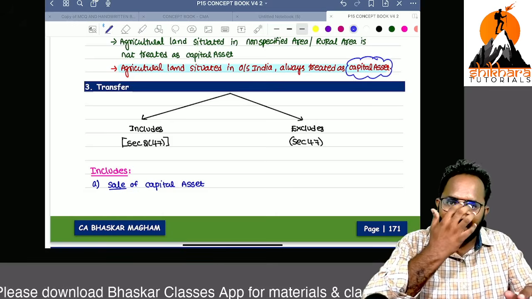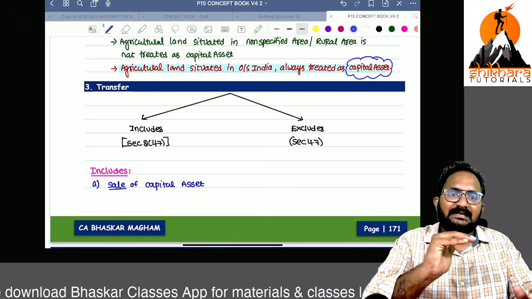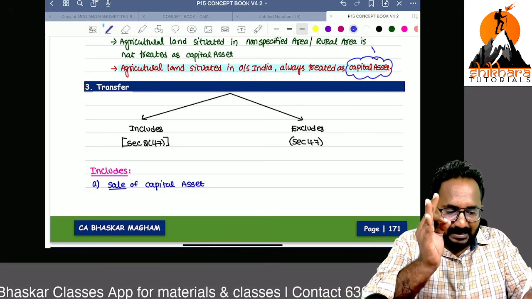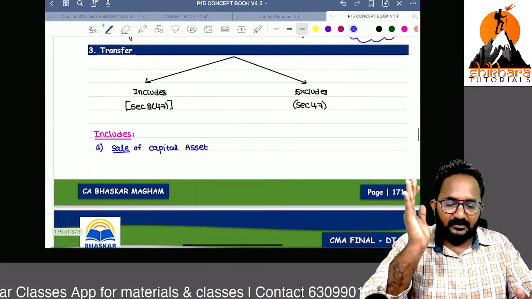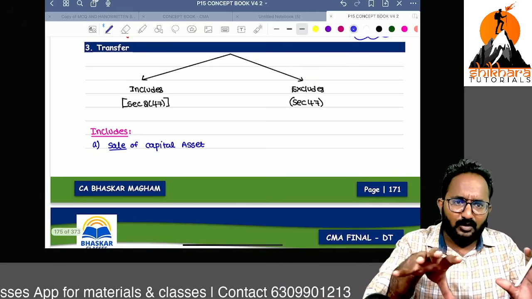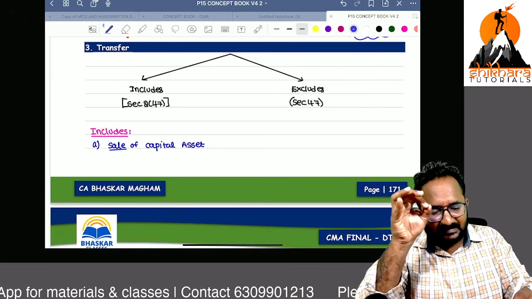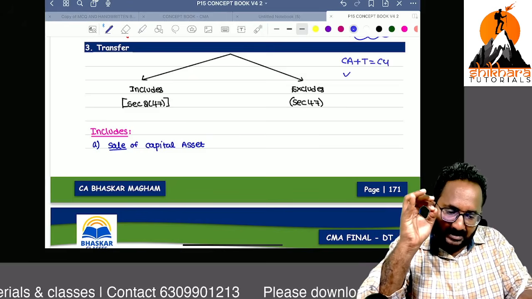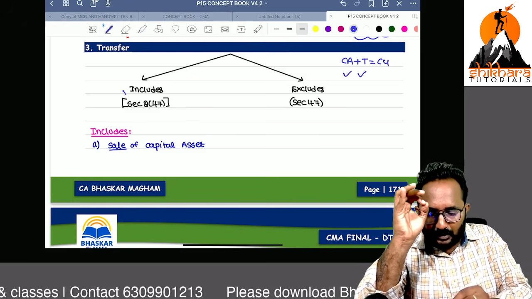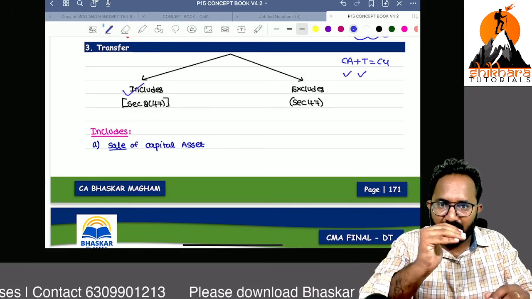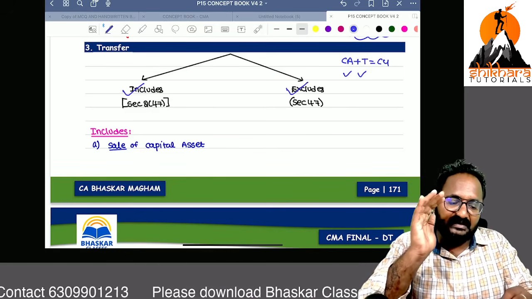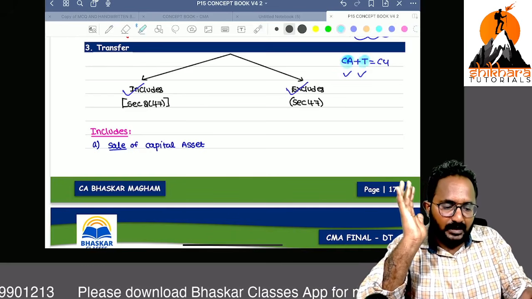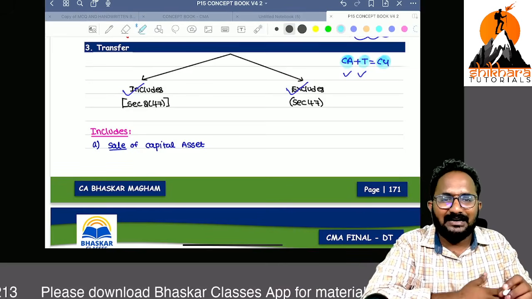Example, one agricultural land situated in Pakistan, one agricultural land situated in Sri Lanka. These are all treated as capital assets only. Next, the definition is over. Overall we have discussed capital asset, and if that is transferred, we are required to calculate capital gain. Transfer includes, defined in section 2(47). Transfer excludes, in section 47. Capital asset includes, transfer includes; automatically we are required to calculate capital gain.